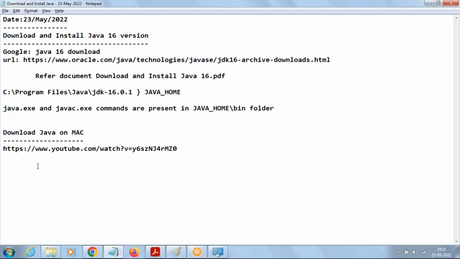However, tomorrow I'm going to go with Eclipse IDE. That Eclipse IDE will remain the same for any operating system. So whatever I'm showing on Windows, it will be the same for Mac also. Right?